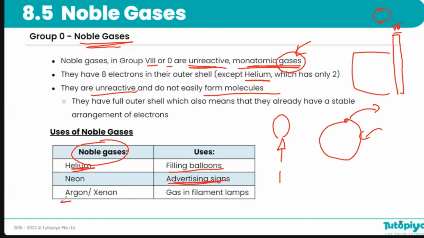And then there's argon and xenon. They're used in filament lamps because, if you remember, filament lamps work because the filament heats up to the point it illuminates.